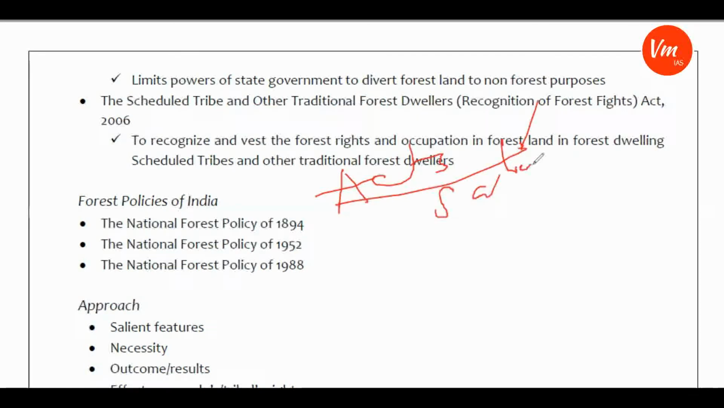These are the basic facts that we need to be thorough with as far as their salient features are concerned, as well as challenges regarding the implementation or the negative effects of these acts. There may be a direct question: what are the salient features of the Indian Forest Act of 1927? What are the challenges faced by the people because of the Forest Act of 1927? We need to try to write answers on these things.